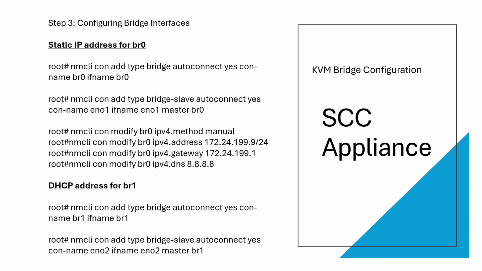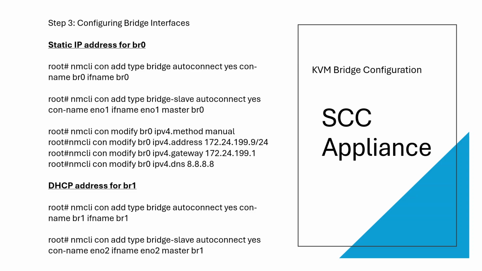Bridge 0 will be configured for a static address to correspond to your enterprise management network. Bridge 1 will be scoped from the CNI you select when running your install scripts during SCC appliance deployment. Your Kubernetes CNI SCC internal network will be selectable to any subnet you wish during configuration deployment during SCC appliance deployment. This will come later in your SCC appliance deployment. The default is 10.x.x.x subnet unless you change it.